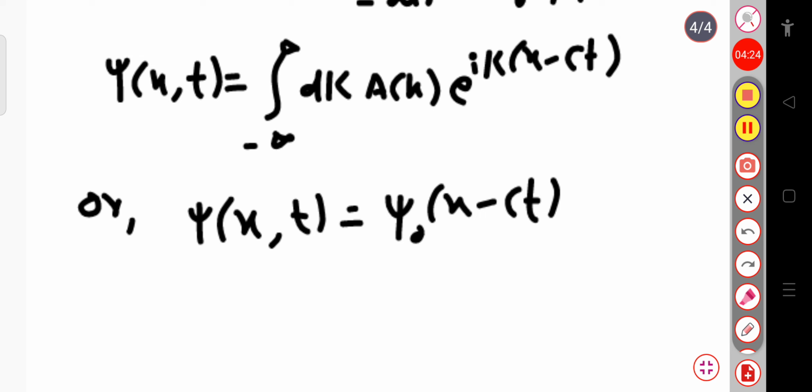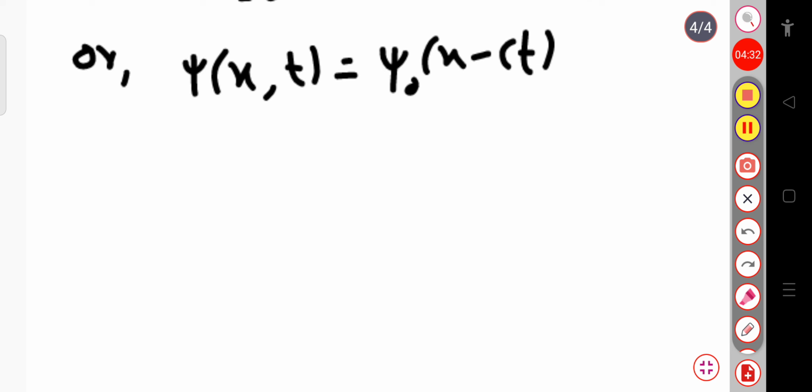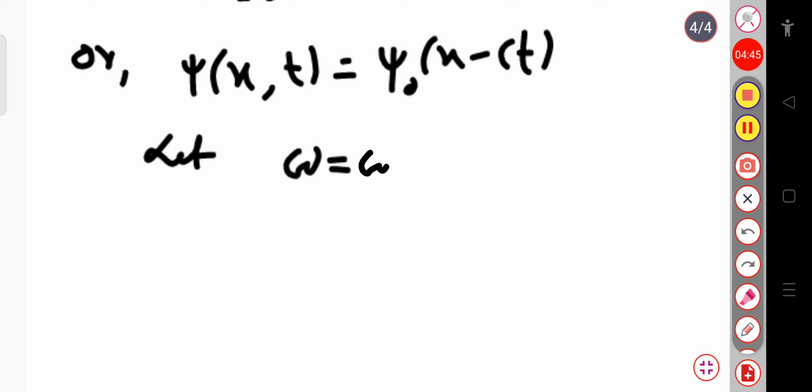But this is not true in case of propagation with dispersion. In such a case, omega is a function of k. Let omega be written as omega of k.